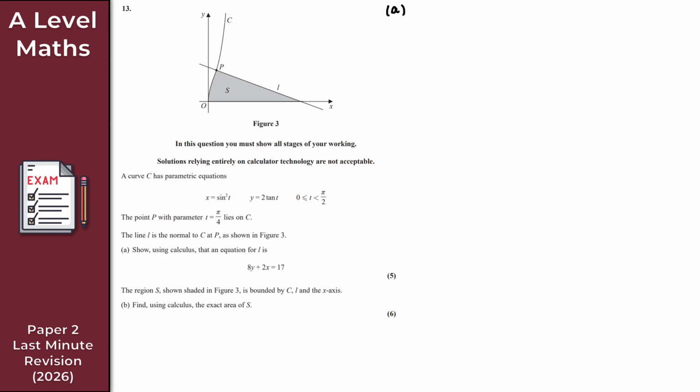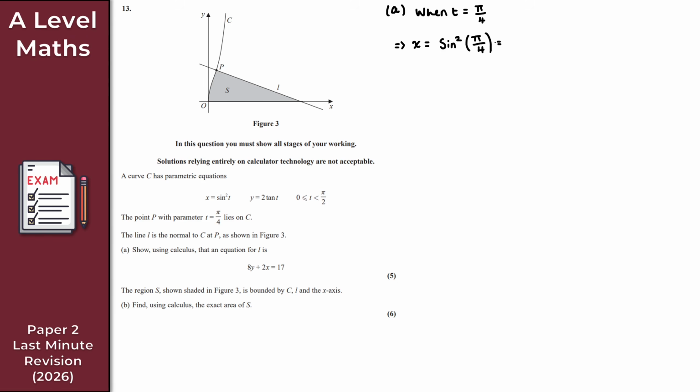But before I do anything to do with parametric differentiation, let's find the coordinates of the point P. That is when t is equal to pi over 4. So when t is equal to pi over 4, what do we get for x and y? x is going to be sine squared pi over 4.